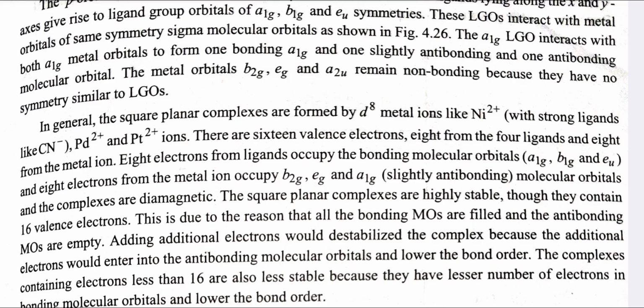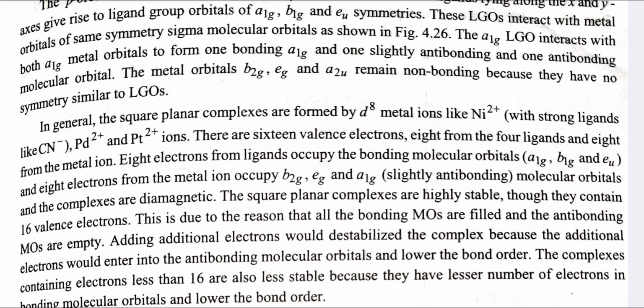In general, the square planar complexes are formed by d8 metal ions like Ni2 plus with strong ligands like CN negative, Pd2 plus and Pt2 plus. There are 16 valence electrons, 8 from the 4 ligands and 8 from the metal ion. The 8 electrons from the ligands occupy the bonding molecular orbitals and the 8 electrons from the metal ion occupy the b2g, eg and a1g molecular orbitals, and the complexes are diamagnetic.